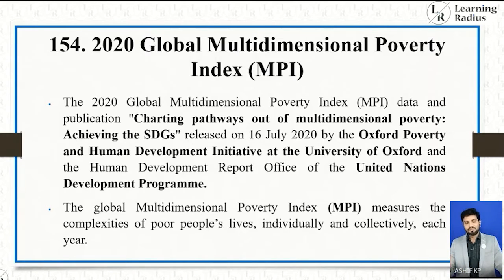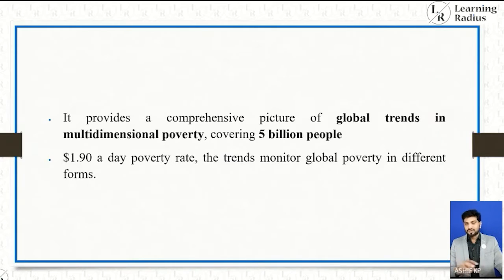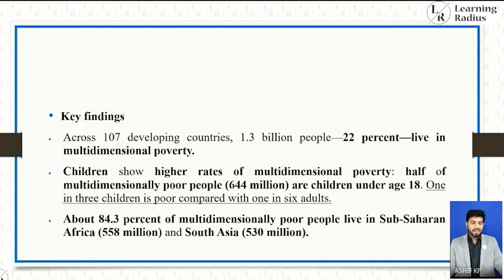So that is another topic, that is MPI, Global Multidimensional Poverty Index. The 2020 data and publication, released on 16 July 2020 by the Oxford Poverty and Human Development Initiative at the University of Oxford and the Human Development Report Office of the United Nations Development Programme, provides a comprehensive picture of global trends in multidimensional poverty covering 5 billion people. Alongside the $1.90 a day poverty rate, the trends monitor global poverty in different forms. And the key findings are, across 107 developing countries, 1.3 billion people, 22%, live in multidimensional poverty.